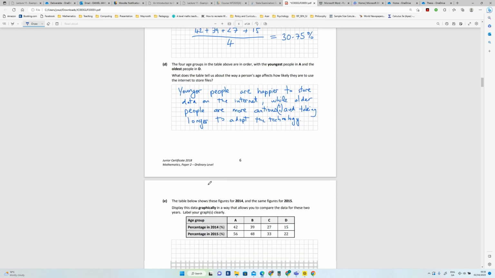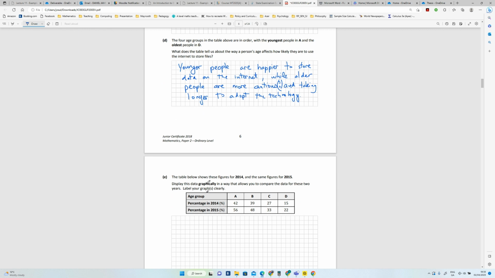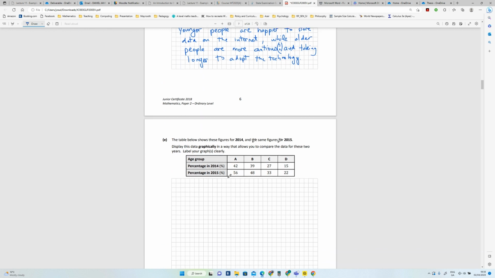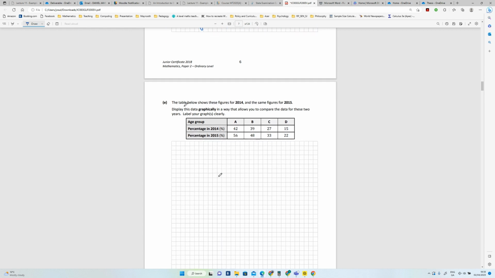So is there any more parts? There is. Okay, so the table below shows these figures for 2014 and the same figures for 2015. Display this data graphically in a way that allows you to compare the two years. Okay, so the way I would do this is something like this. I'd have 2014 and 2015.